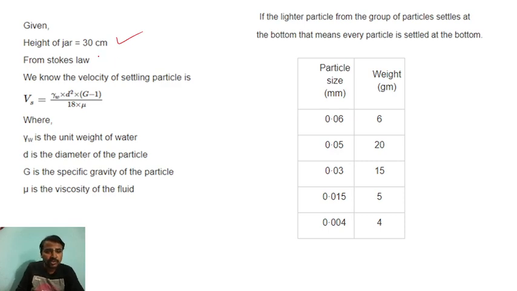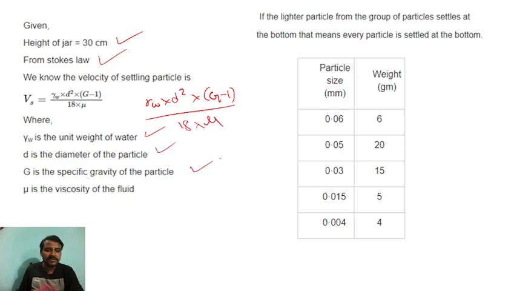By seeing the Stokes law, using the Stokes law, we can say velocity is gamma w into d square into (G minus 1) whole divided by 18 into mu. Right? So gamma w is unit weight, d is the diameter of the particle, G is the specific gravity, and mu is the viscosity of the fluid.